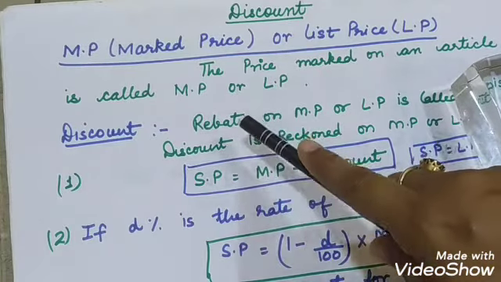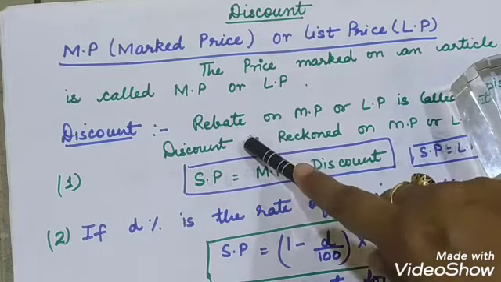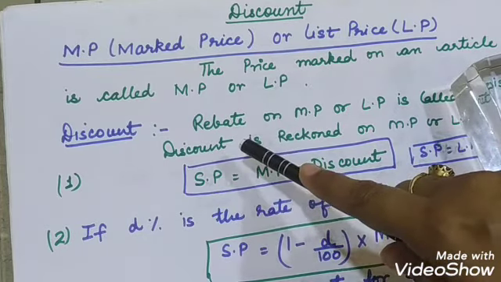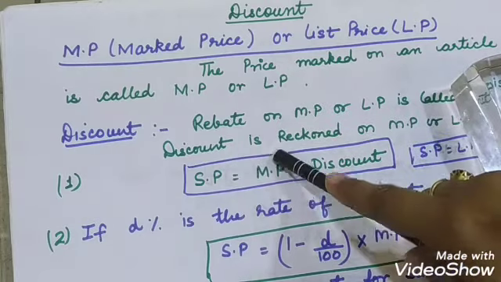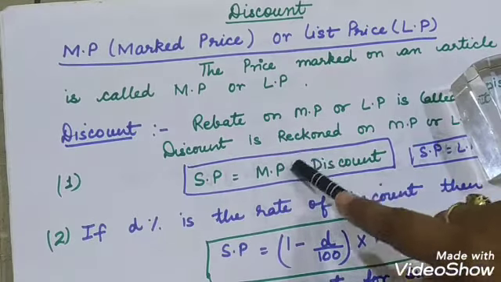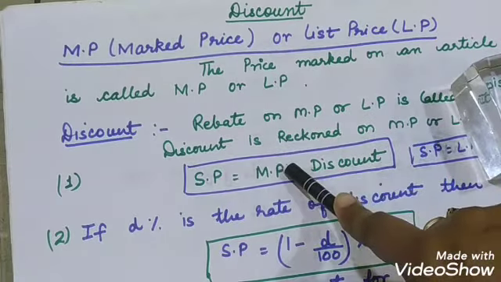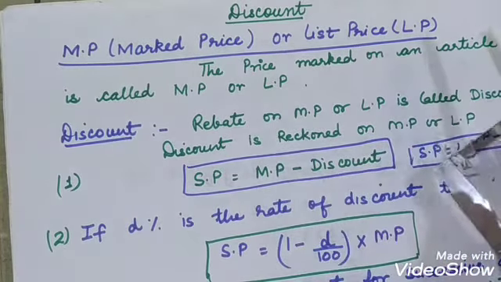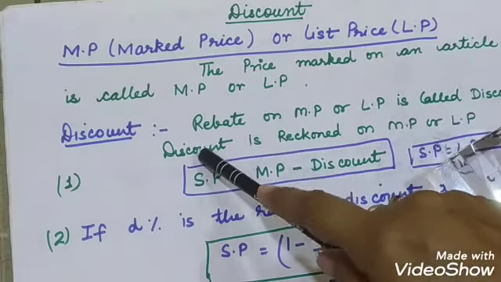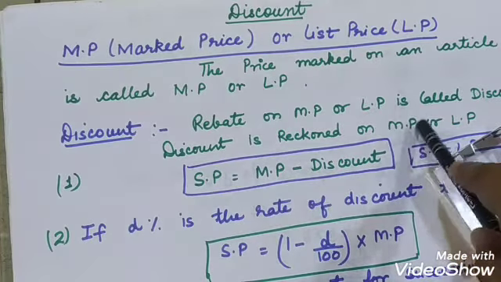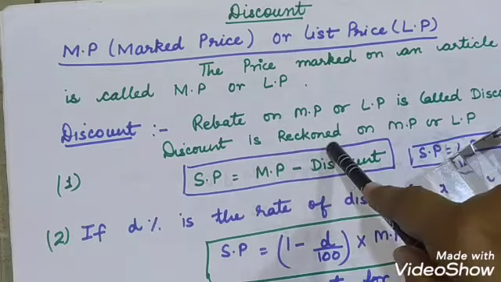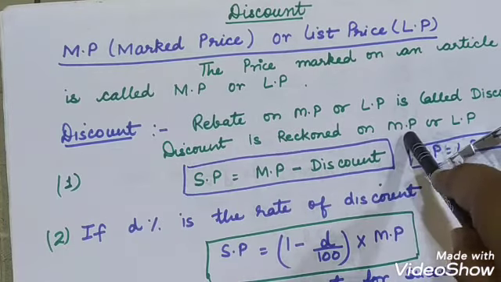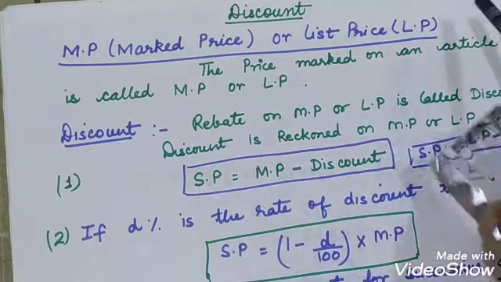Rebate means छूट. Rebate means the additional benefit you get, that this much percent will be waived off. That is called rebate. So rebate on marked price or list price is called discount. Now discount is reckoned on marked price or list price. We always apply the discount on marked price or list price.